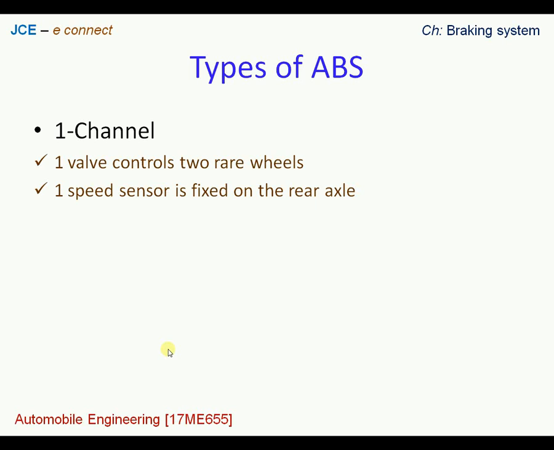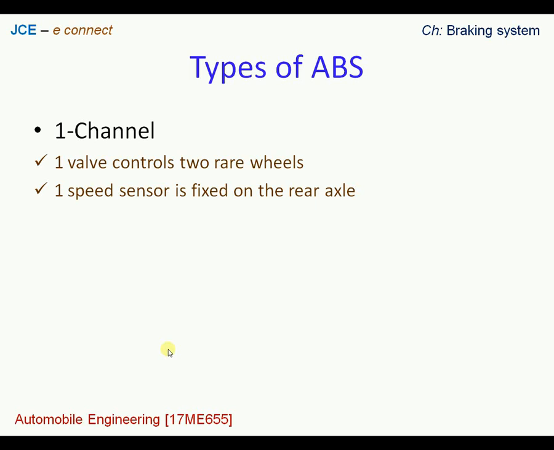There is only one valve controlling both the rear wheels, and along with this one valve we have one speed sensor, which is fixed on the rear axle. So we have one valve and one speed sensor to control the rear wheels.